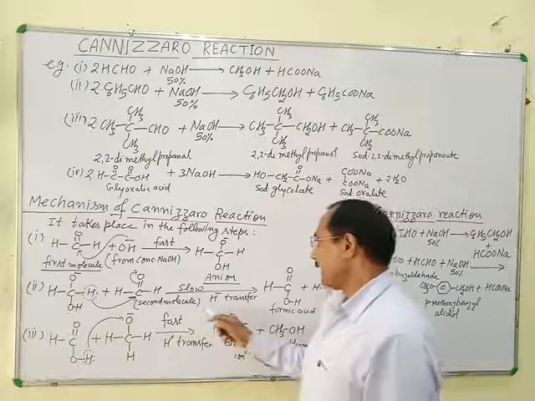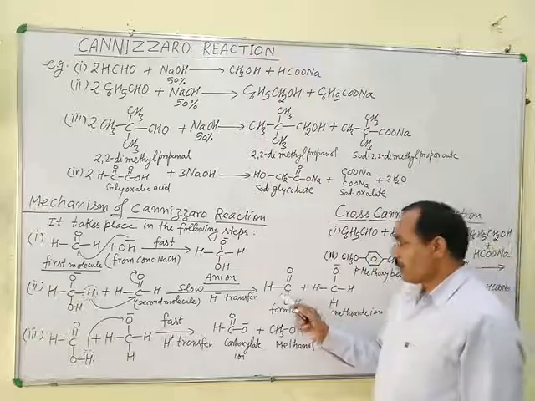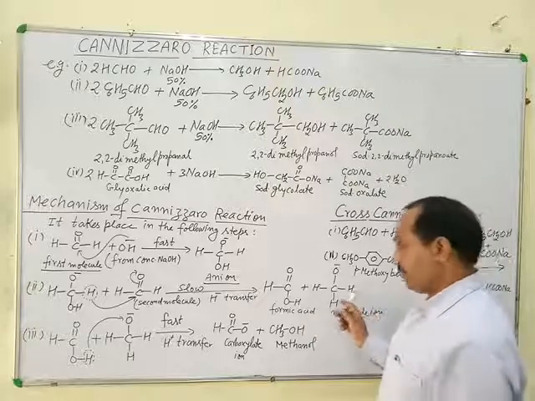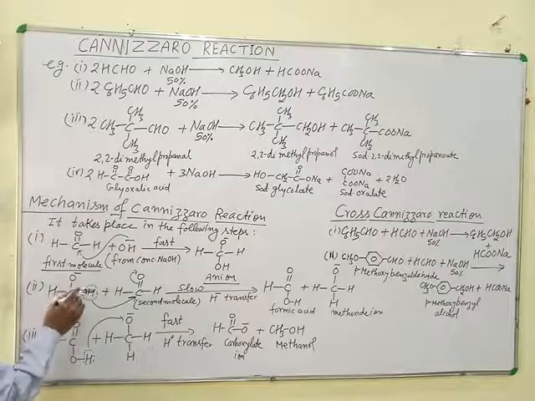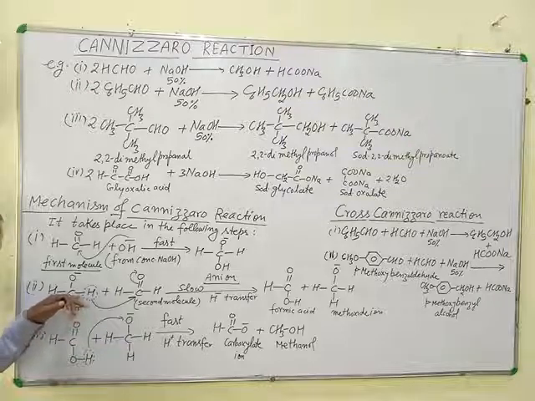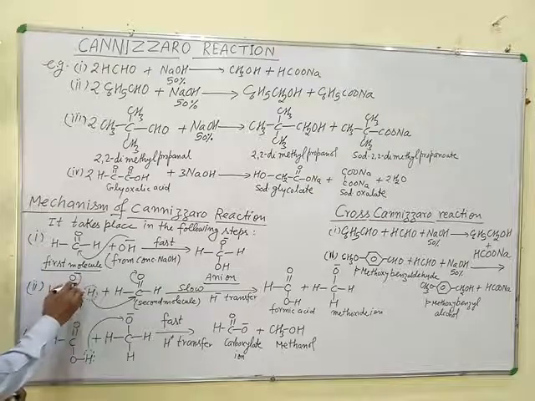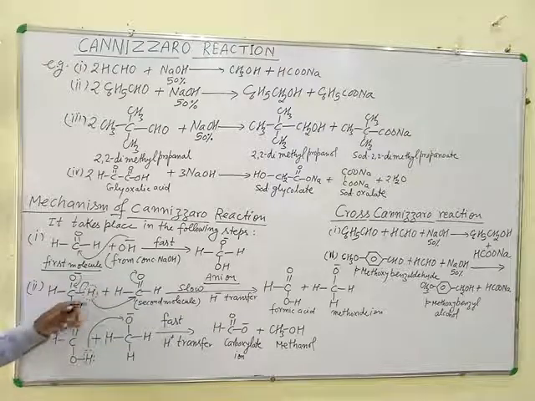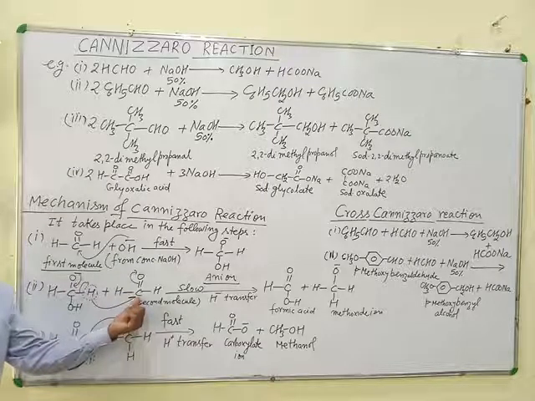Means hydride ion transfer takes place in this case, and formic acid and methoxide ion are formed. The hydrogen with its shared electrons, in the form of hydride ion, attacks on the carbon of the second molecule of aldehyde.